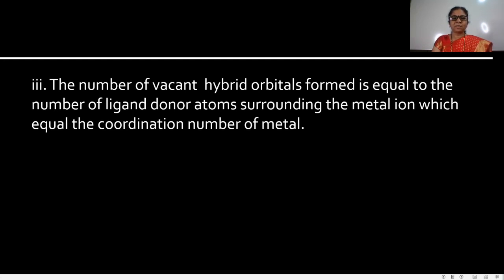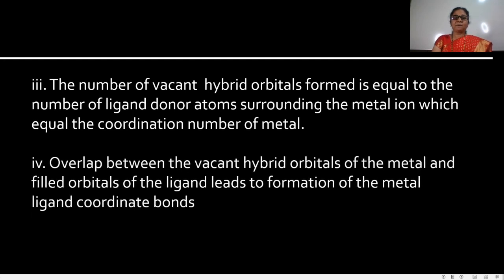See, in this point, the number of vacant orbitals is equal to the number of ligands or donor atoms surrounding the metal ion, which is equal to the coordination number of that metal.